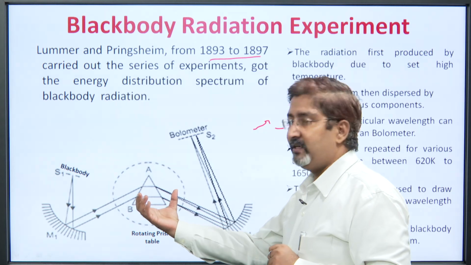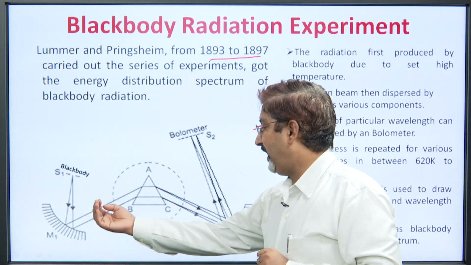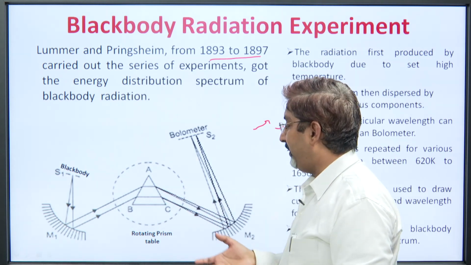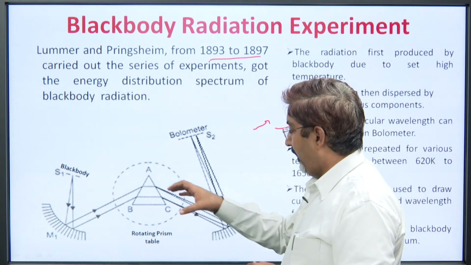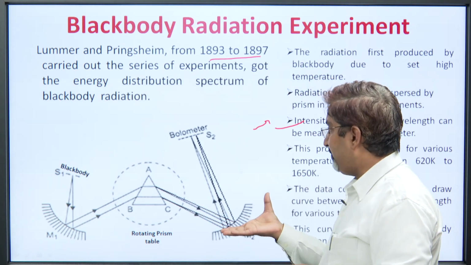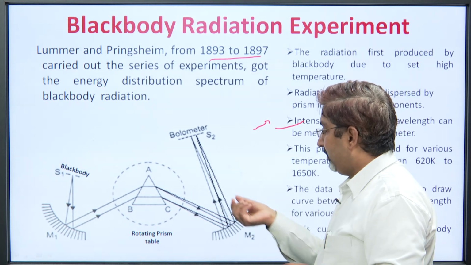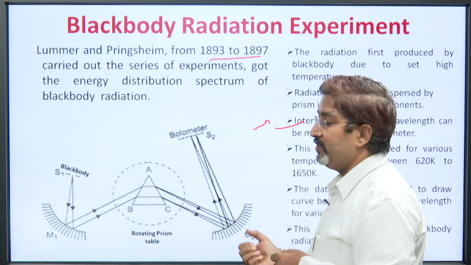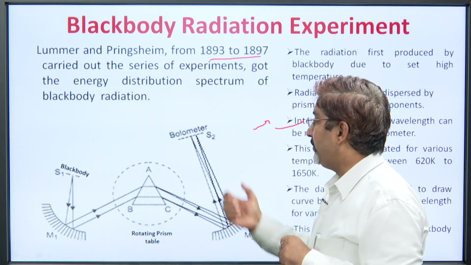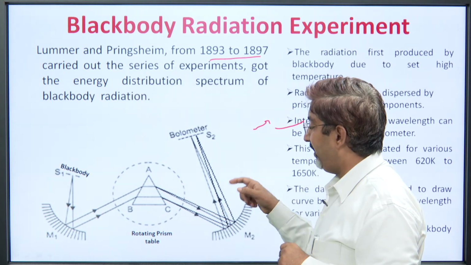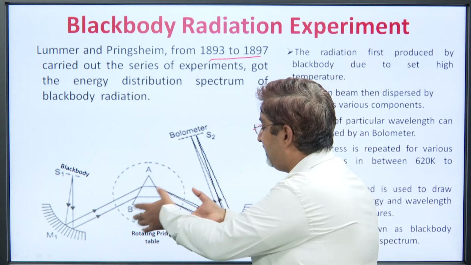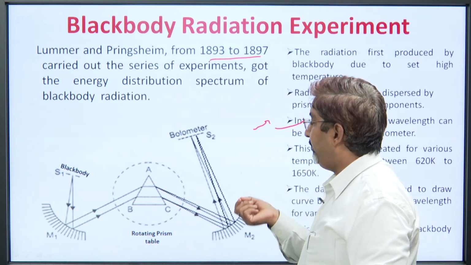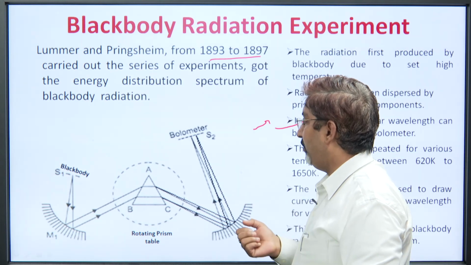This medium is quite dispersive. When the radiation having a large number of components enters it, it disperses all the components into different directions. Then with the help of this mirror, the radiation for a particular wavelength can be focused on the bolometer, which is an instrument to record the intensity for that wavelength. And since we can rotate this prism table, we can focus a particular wavelength here in the bolometer.